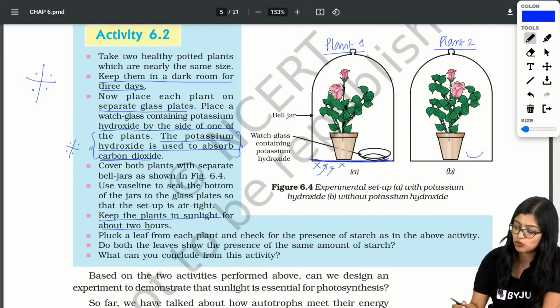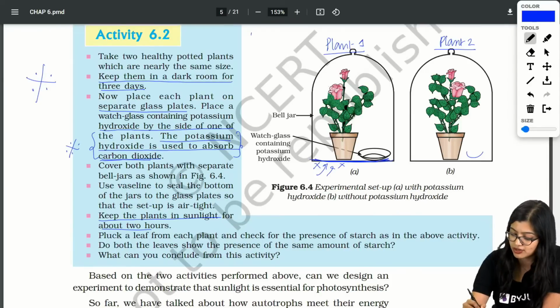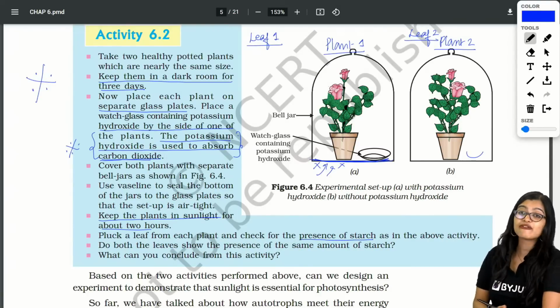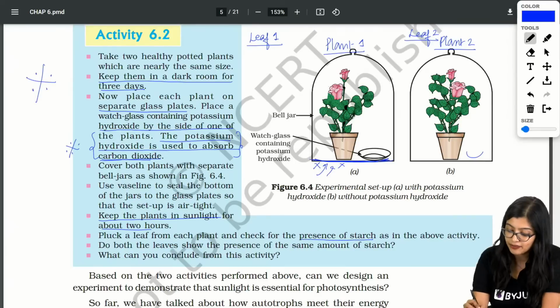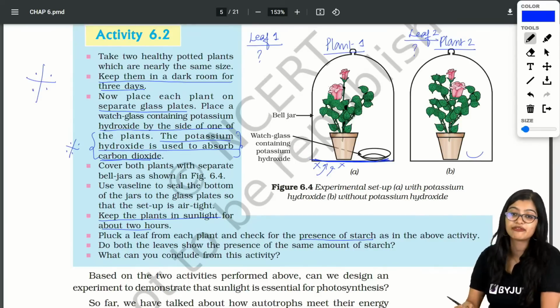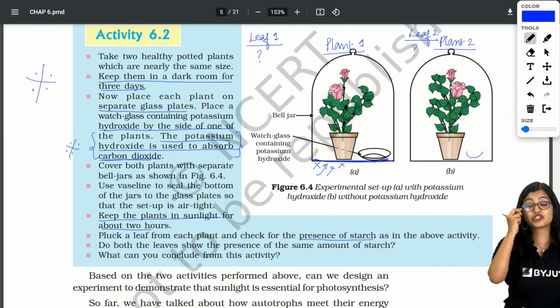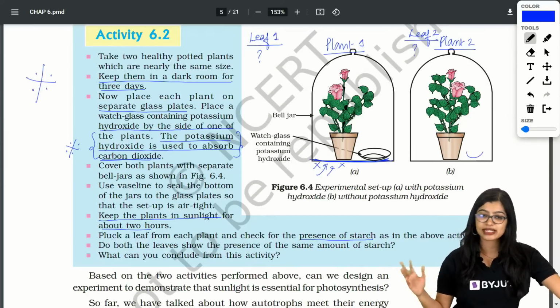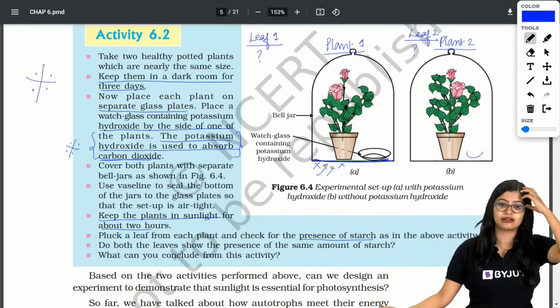After keeping them for 2 hours, I took a leaf from each. I took leaf 1 from plant 1 and leaf 2 from plant 2, and I did a test for the presence of starch. Which leaf is going to turn blue-black in color? Will it be leaf 1 or leaf 2? In the chat, which one will turn blue-black in color? Leaf 1 or leaf 2? You can say plant 1 or 2, anything is fine.